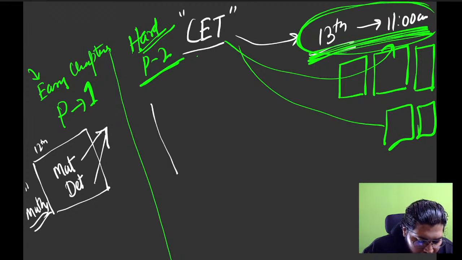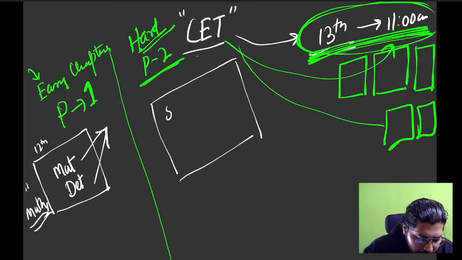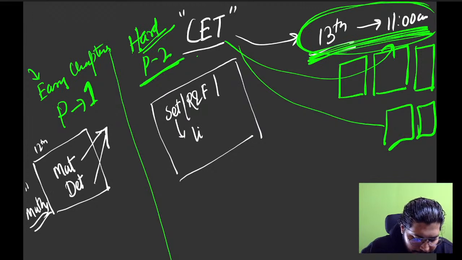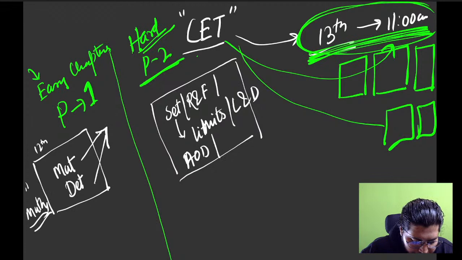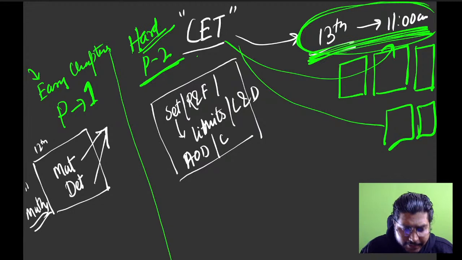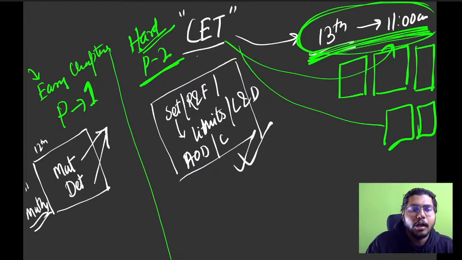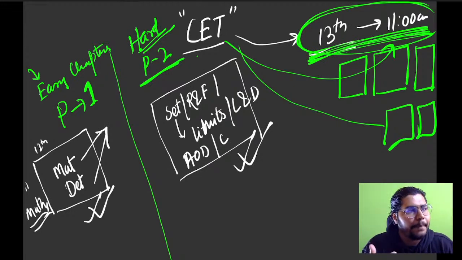If somebody wants to target the hard ones, directly start with sets, relations and functions, and then directly come to limits, continuity and differentiability, AOD, calculus full part. So if you want to finish up the hard topics first, you can go with this rule. If you want to first do it in a faster way, easier topics, and then come to the harder topics, you can go with this rule. Both the rules are okay, but you have to follow in a particular pattern. Okay.